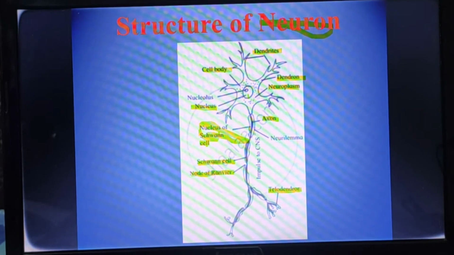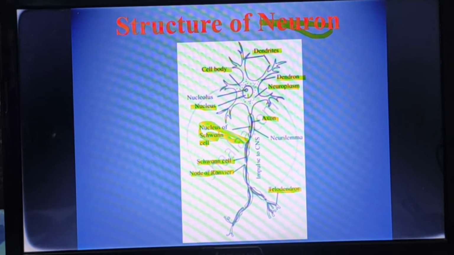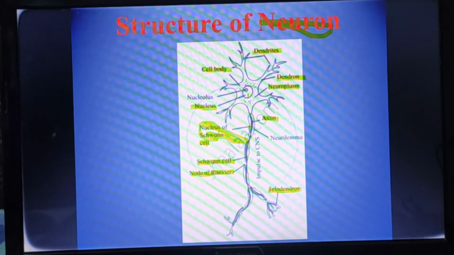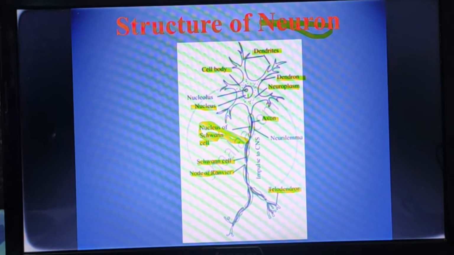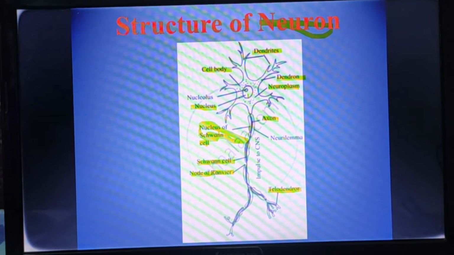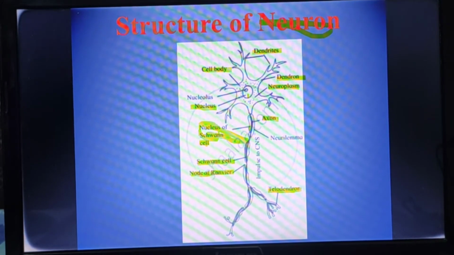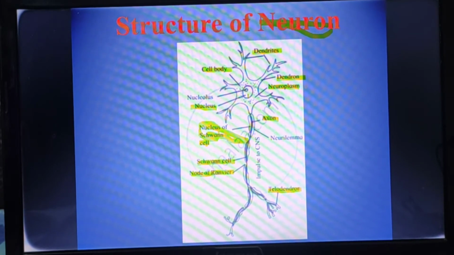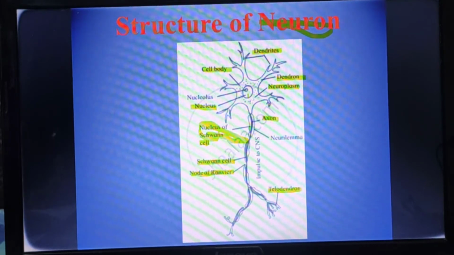So it is called a motor neuron. The function of this interneuron or association neuron is that it performs the integration of sensory impulses, it activates the motor neuron to generate motor impulses, and it also performs processing.